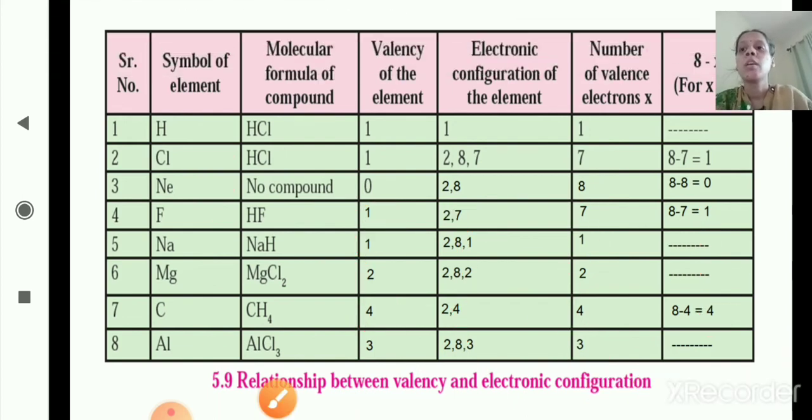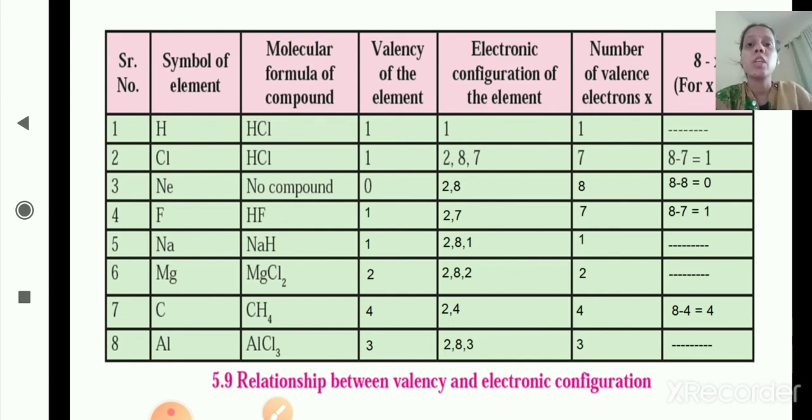Okay, once again we will see. Now the symbols are given, and we will write down the valency of the element depending on the electronic configuration. Hydrogen, what is the valency of hydrogen? 1, because it has only 1 electron in the outermost shell, which is equal to valency. Now the next one is Cl, chlorine. How many electrons are present in the outermost shell? 7. So how many more does it need to complete its octet? That is 1. So the valency of chlorine is 1.